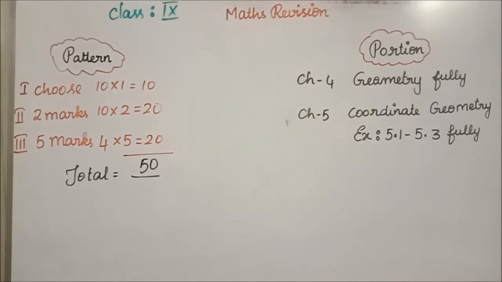Students, write the question number correctly. When you are drawing a graph for area of triangle or area of quadrilateral, kindly use the scale and pencil and draw it. Don't draw it freehand. When you are plotting the points, keep a dot and write the point's name. Then you can join the line. Clear? At last, for area of triangle and area of quadrilateral, you have to write square units.